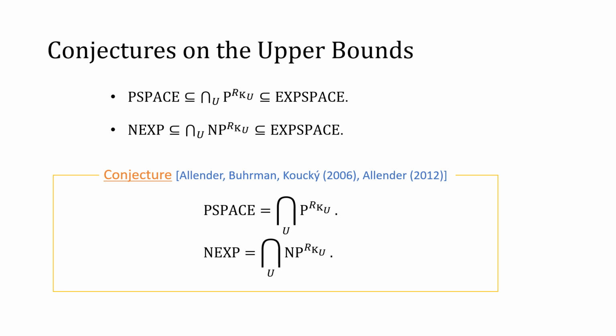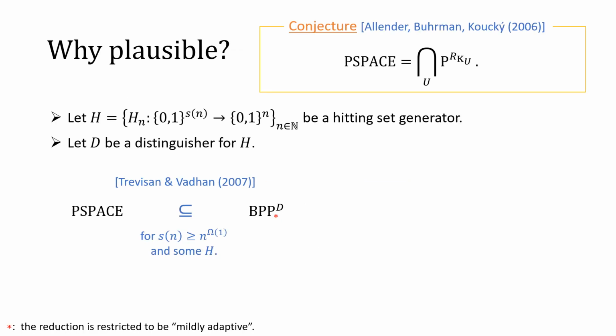So the class P with R_K oracle is sandwiched between PSPACE and EXPSPACE. Similarly, NP with R_K oracle is sandwiched between NEXP and EXPSPACE. It was conjectured by Allender et al. that the lower bounds are tight and the upper bound of EXPSPACE should be improved. In particular, PSPACE was conjectured to be exactly characterized by the class P with R_K oracle. Let me explain why this conjecture seems to be quite plausible.